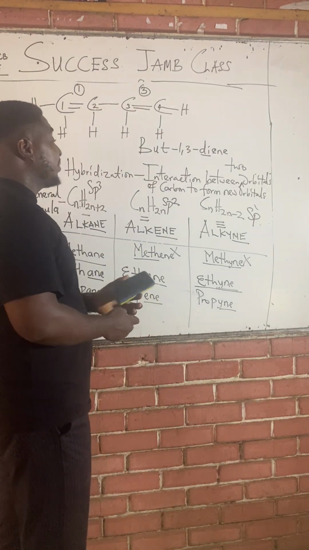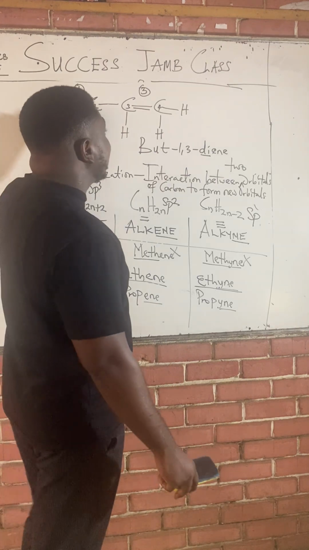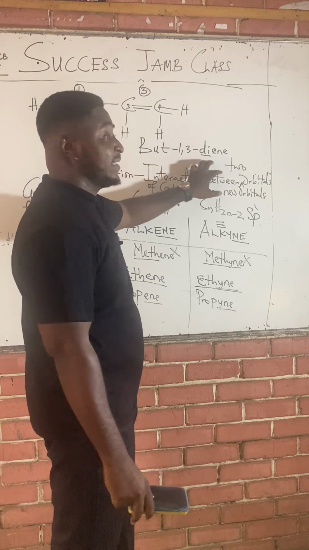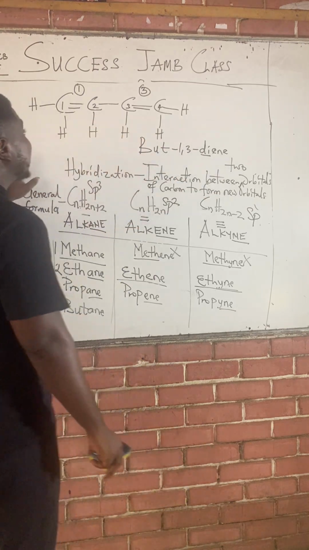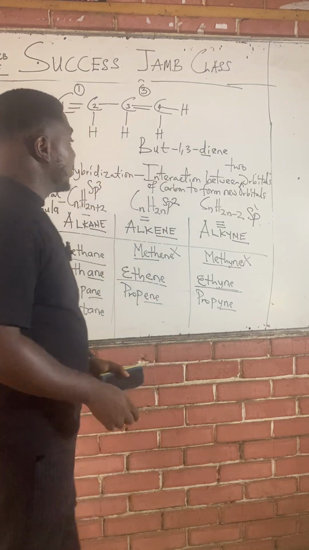Why do we say 1, 3? Because the first double bond is between 1 and 2, and we gave it to 1. And the second double bond is between 3 and 4, we give it to 3. So this is now but-1,3-di. Why do we say di? Because there are 2 double bonds. Di means double.